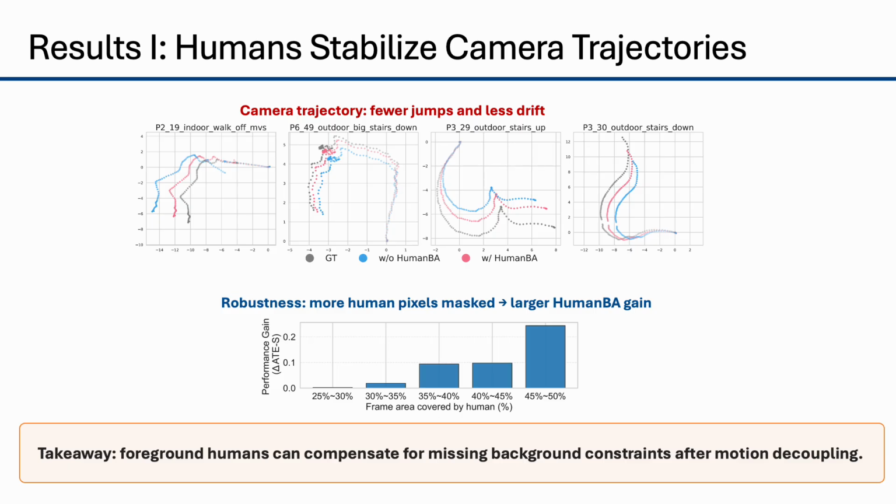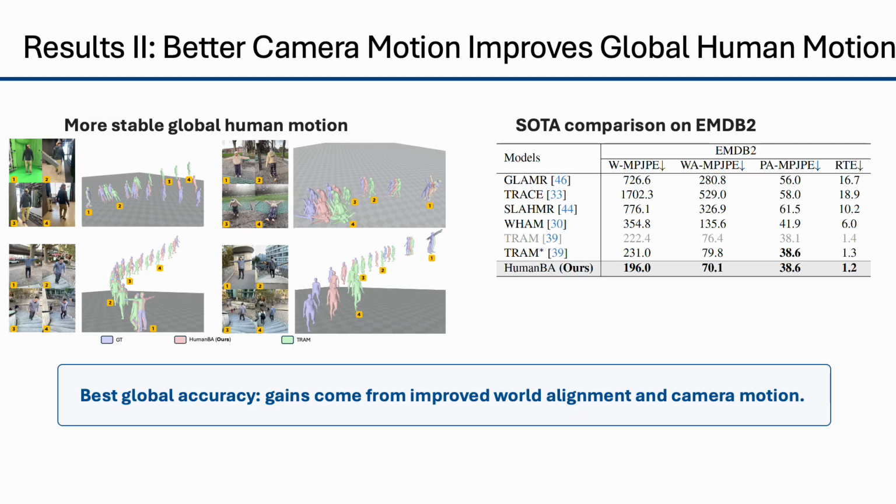We first look at camera trajectories. Compared with the masked baseline, HumanBA reduces drift and helps mitigate abrupt trajectory jumps. The robustness analysis further supports the motivation. When the human occupies more of the frame, masking removes more observations. In this regime, HumanBA provides larger gains because it recovers useful geometric constraints from the human foreground instead of discarding them. Better camera motion also improves global human motion.